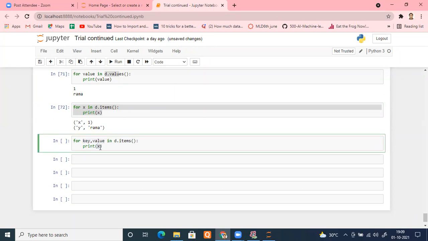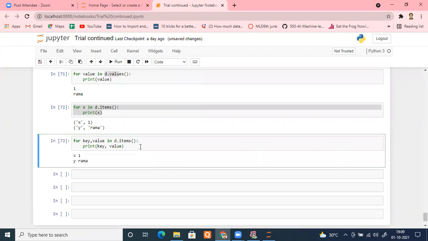So if I want to print here, I can type key, comma, value. In the first iteration, X will be printed and 1 will be printed. Next iteration, Y will be printed and Rama will be printed. Please check. Is it fine? Please see properly and tell me.